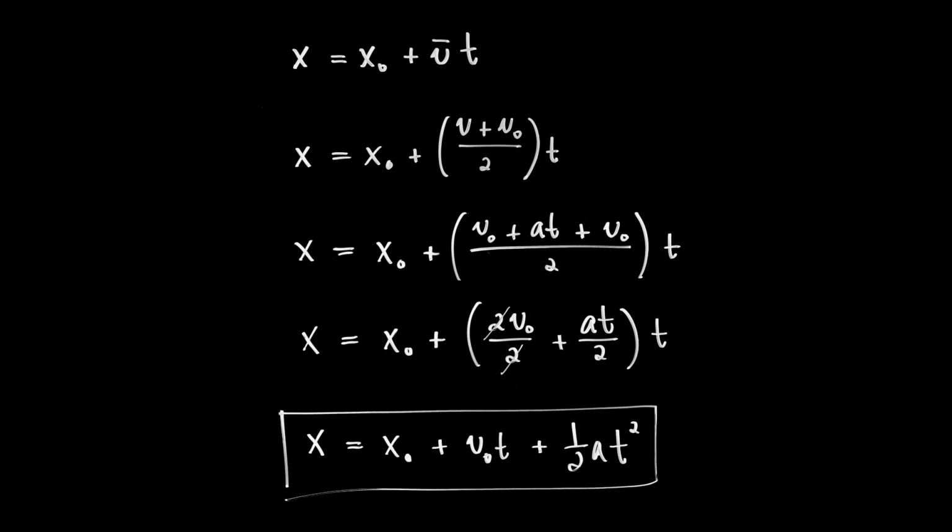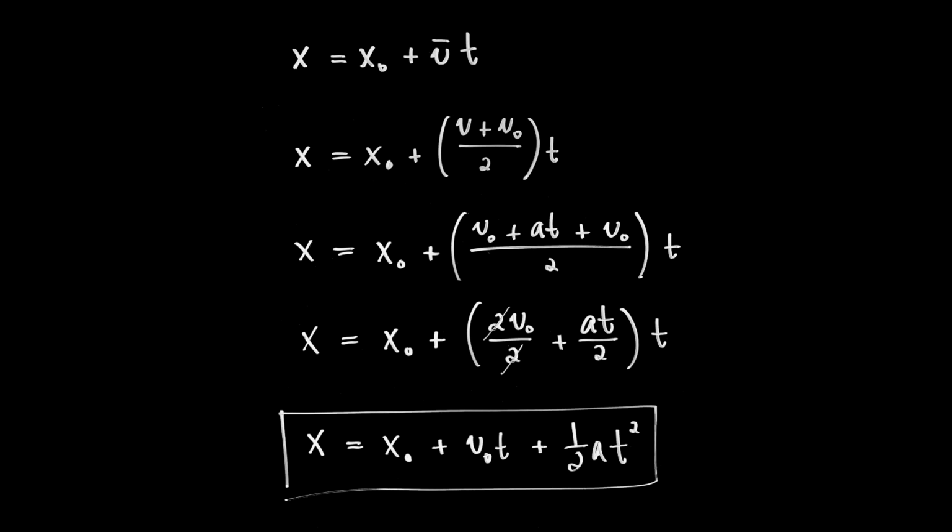This equation, you can tell by looking at it, is a more refined version of x is equal to x0 plus v average times t. It's a more sophisticated version. It's a better version, which is why I'm going to jettison this equation after today and stick with this new version, x is equal to x0 plus v0 t plus 1/2 at squared. You should memorize it. It should be available to you at a moment's notice.